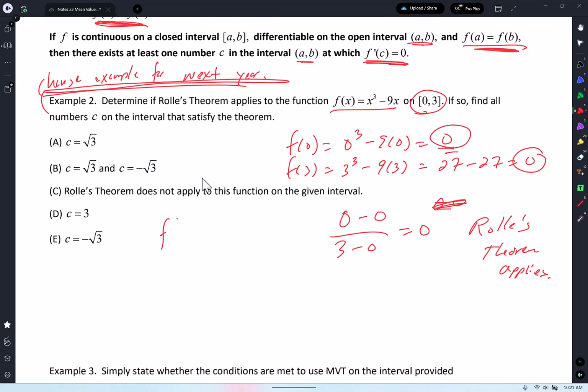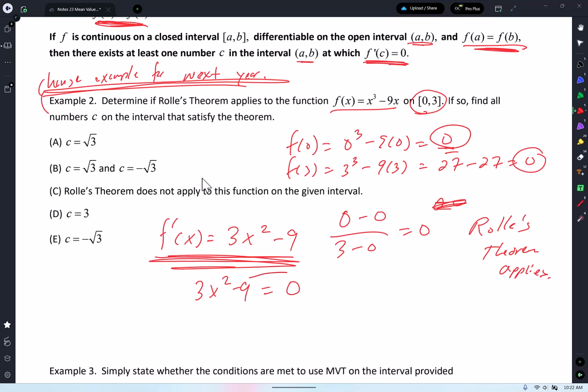Well, I got to find my derivative. My derivative of this function equals 3x squared minus 9. I'm going to equal the instantaneous rate of change, because it is like an instantaneous rate of change for any x value, I'm going to equal that sucker to my average rate of change, which is 0. So I'm going to go 3x squared minus 9, and this is your c value, equals 0. I'm solving for x. Move the 9. 3x squared equals 9. Divide by 3. x squared equals 3. And then my last move, I got to take a what? Square root, x equals plus minus square root of 3.